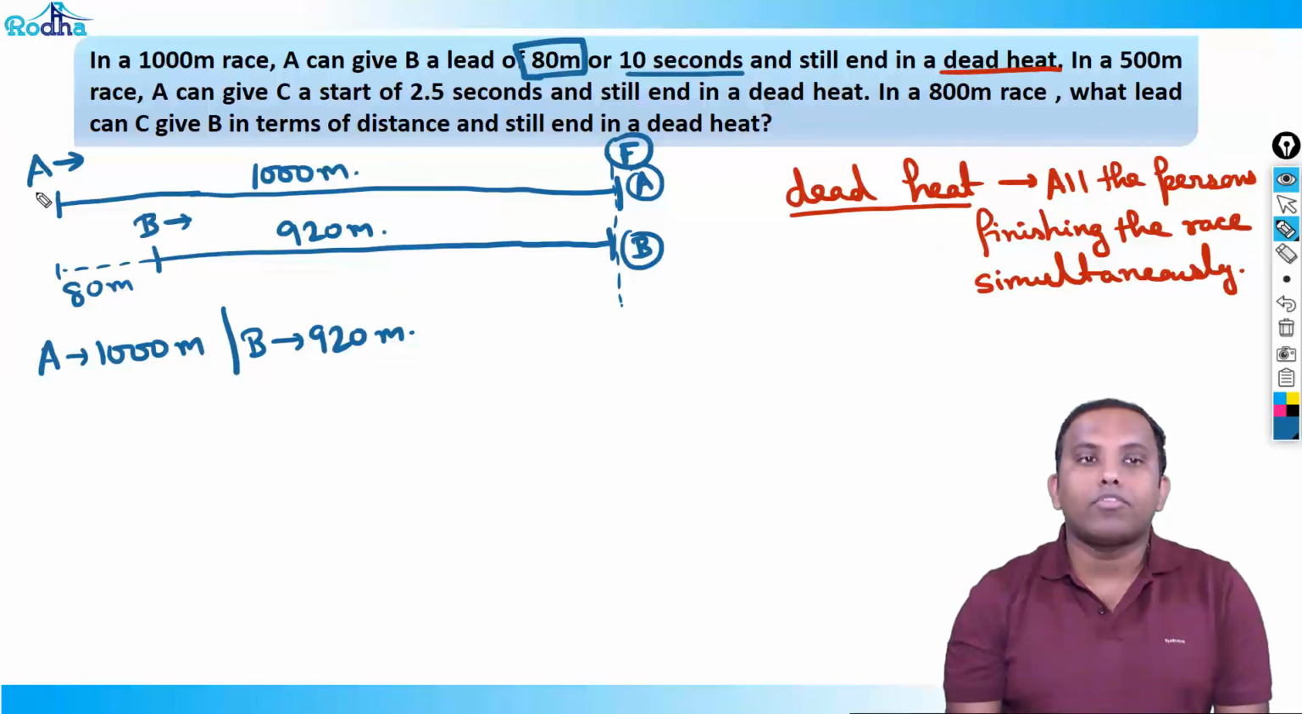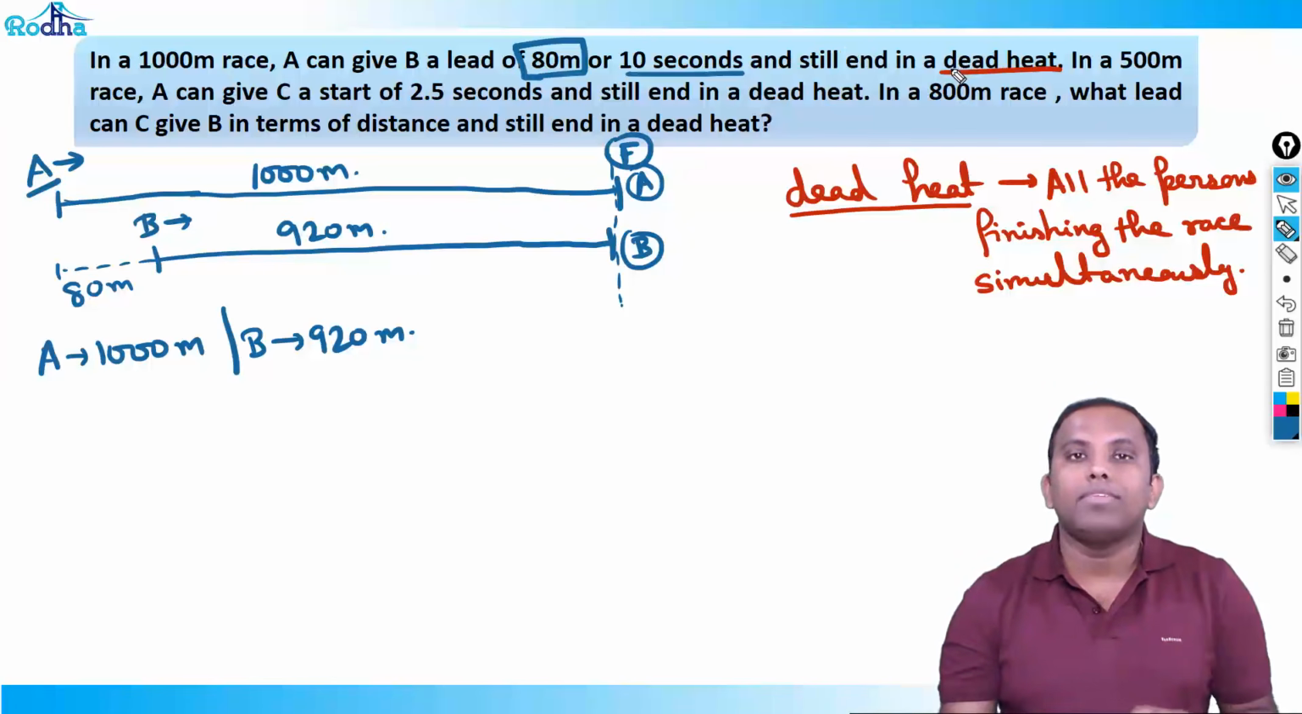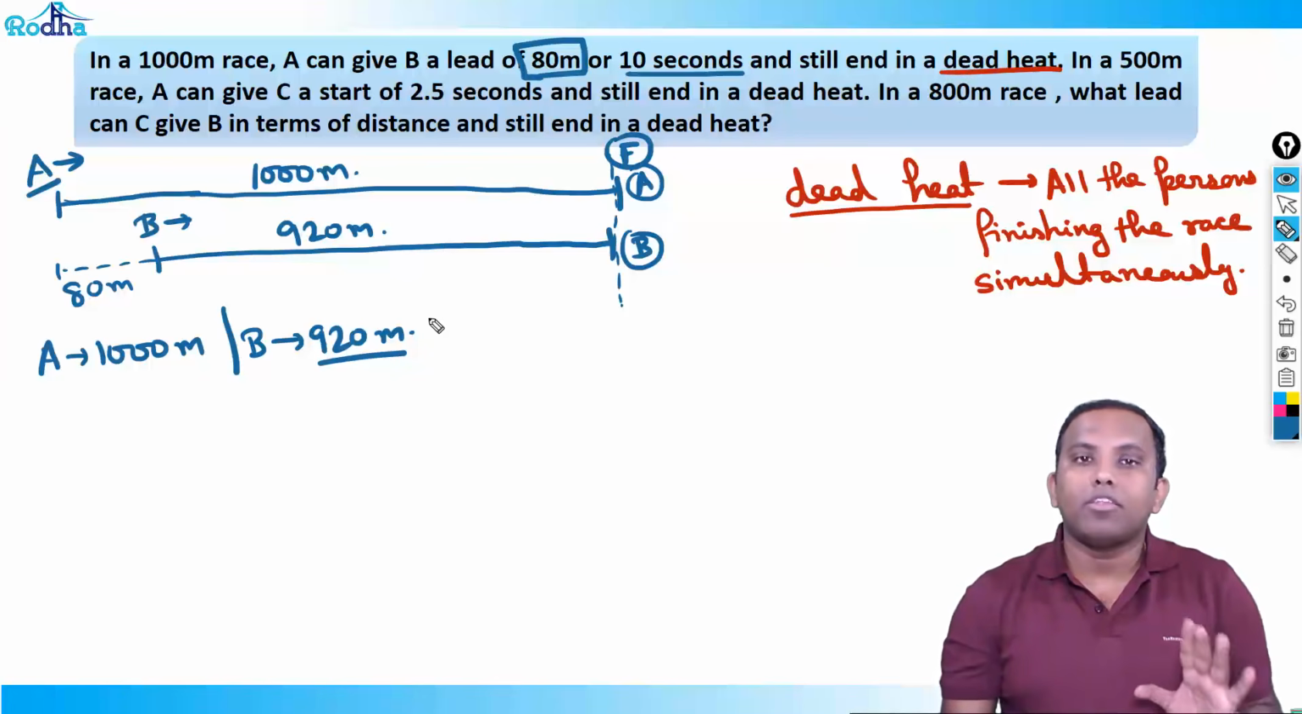Okay, A started from the starting point. A covered 1000 and the race has to end in a dead heat. That means B will cover 920 for sure. Right? This is the capacity. This is their speed ratio.